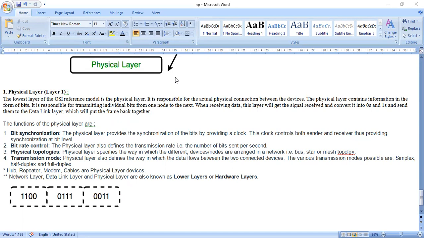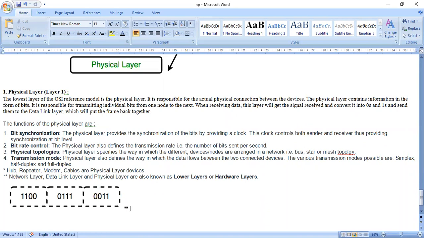The physical layer contains information in the form of bits. Bits mean zeros and ones. It is responsible for transmitting individual bits from one node to the next node. This is one node, this is another node, and so on, so the bit information is transmitted from one node to another.